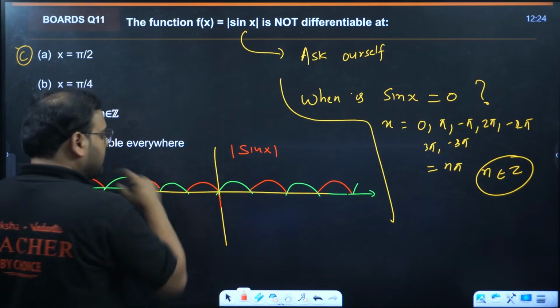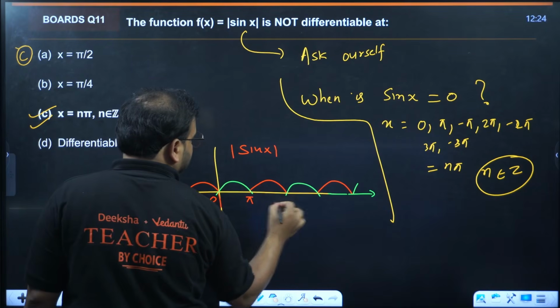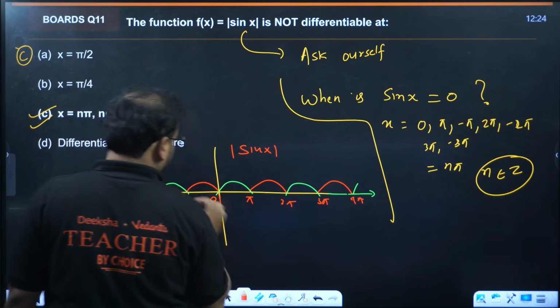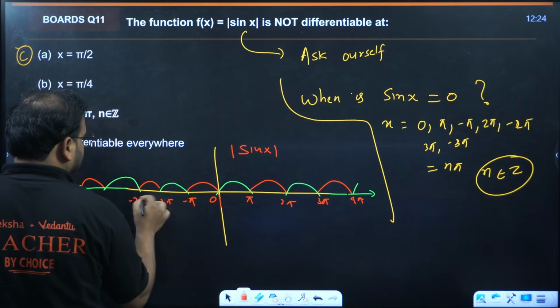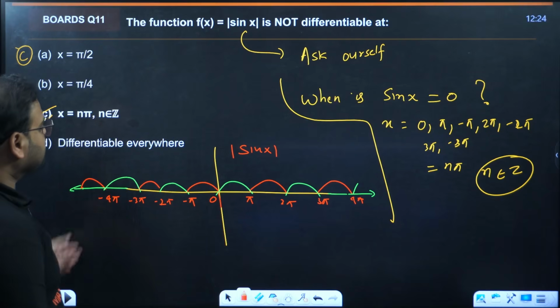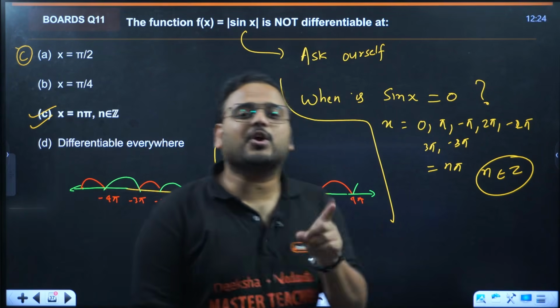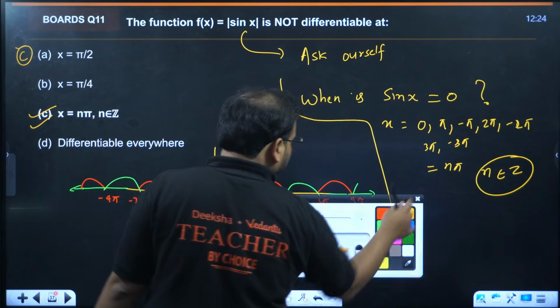You can see where it is changing its sign. This is 0, pi, 2 pi, 3 pi, 4 pi, minus pi, minus 2 pi, minus 3 pi, minus 4 pi, and so on. The function is not differentiable where it has sharp corners. Aren't these given as options to you?